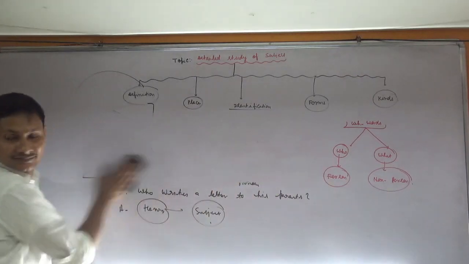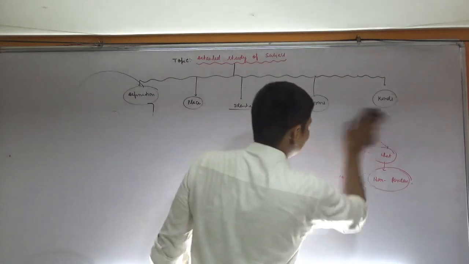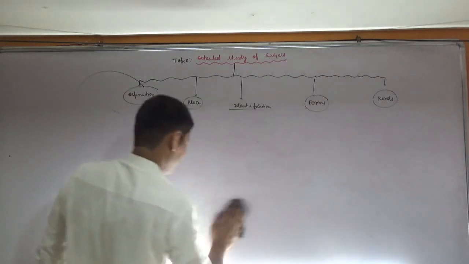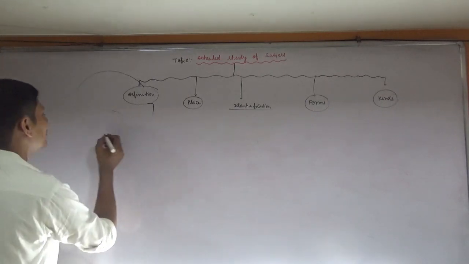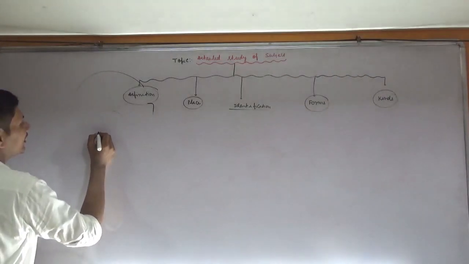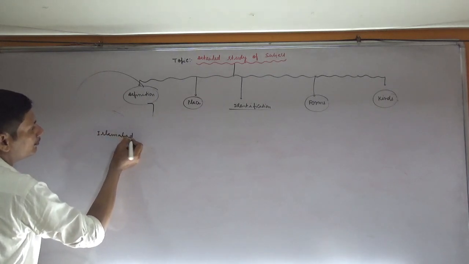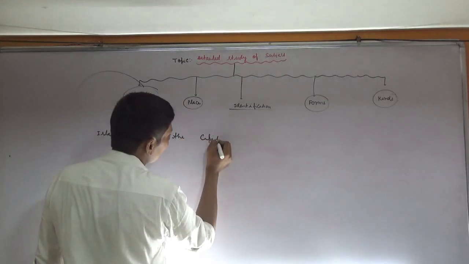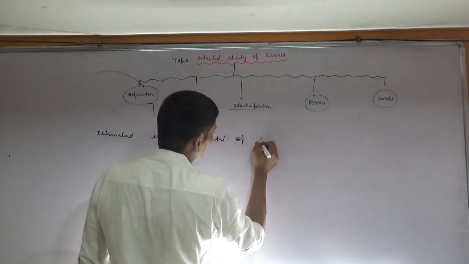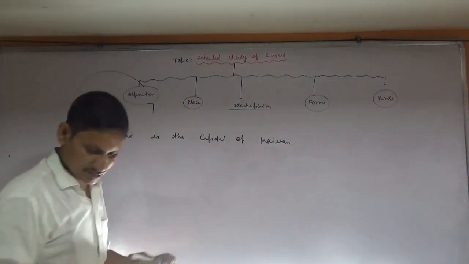After that, next you have to use what. Listen. The example is, if I write Islamabad is the capital of Pakistan.